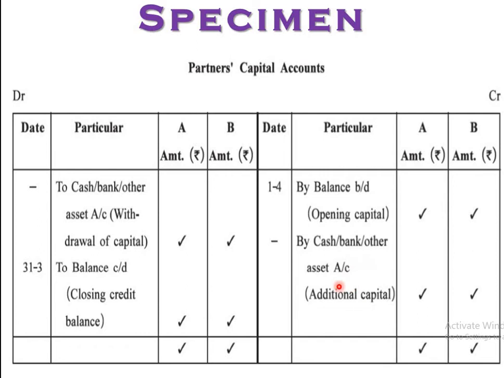But another thing, when the partner comes with some additional capital, that is sometimes cash, bank or other asset, at that time additional capital is there, so that is on the credit side. Then the total of both these things, if a withdrawal is there, deduct that withdrawal, and the balance will come out, that is the closing capital, that is the closing balance of the owner, capital credit balance, right? And it is transferred directly to the balance sheet.